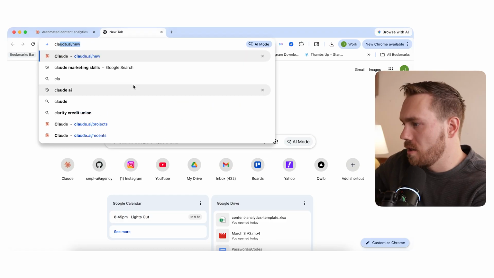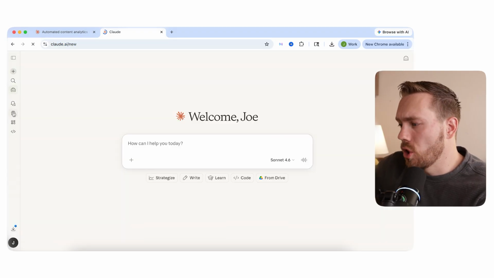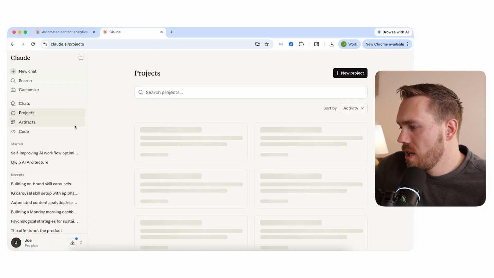So if I want to go in there and actually build my own Instagram carousels using a skill file, this is how you do it. So I can go into Claude. An important thing that I learned is going and building a project. Now, if I look at these side tabs, we have projects here. The reason why I like using projects is because you can upload files to that project, and every time you chat in there, it's going to look at those files as part of its kind of burned in memory. Like this is the memory specific for that project.